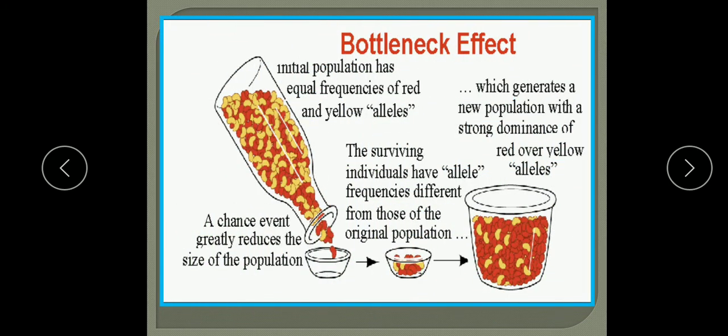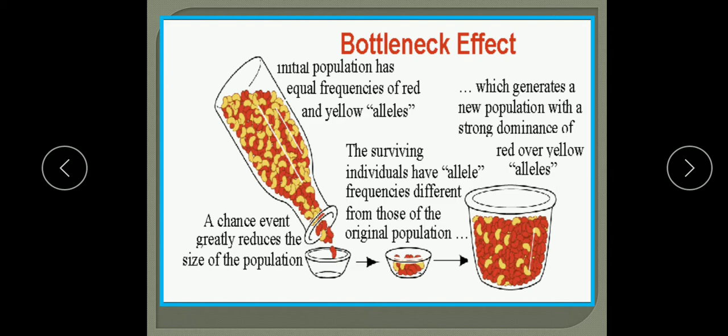Now sometimes what happens, a species has to face sudden and drastic change in the environment. So whatever changes are taking place in the atmosphere, as a consequence most of the individuals die without passing on their genes. So if any drastic change happens in the atmosphere and some individuals die, they will die without passing on their genes to their descendants.